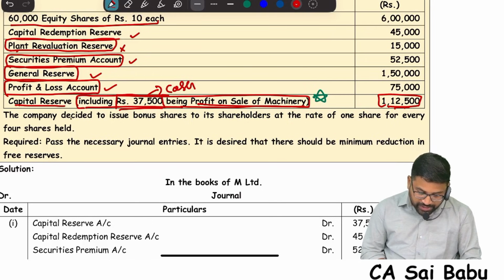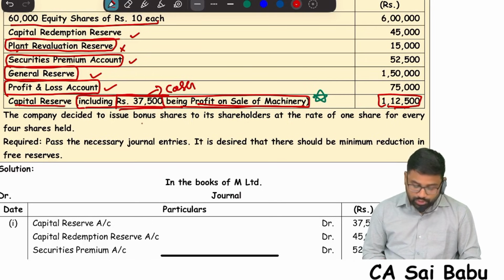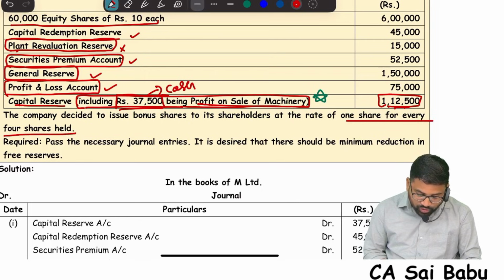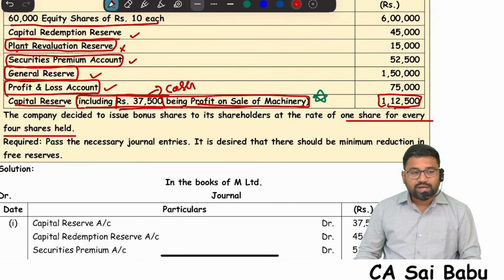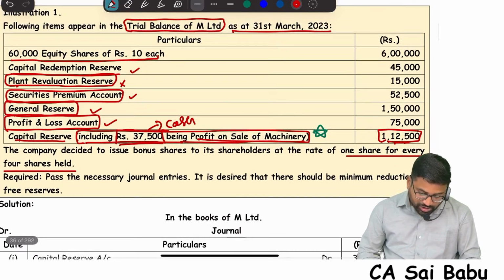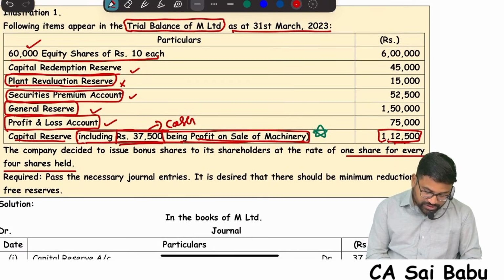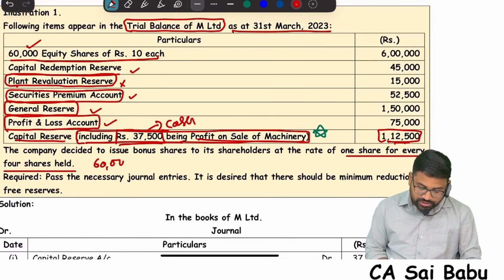The company decided to issue bonus shares to its shareholders at the rate of 1 share for every 4 shares held. See this, 1 for every 4, 1:4. For every 4, 1 share will be given. Actually, how many shares? 60,000. So 60,000 into 1/4, correct? How many?